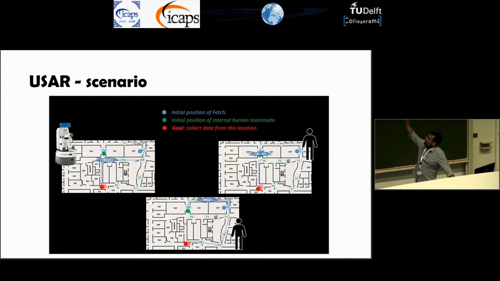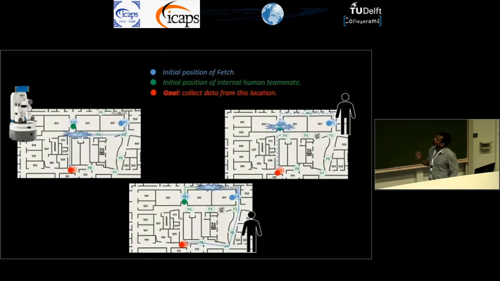The internal human has a slightly different map from the external human, because he can see what changed and stuff like that. And he's supposed to participate in the plan. The plan basically involves the robot going and collecting a package from the internal human and then going to a waypoint. So here is our system running.